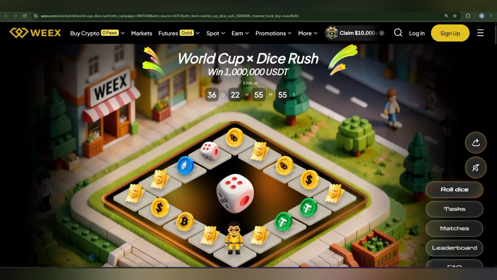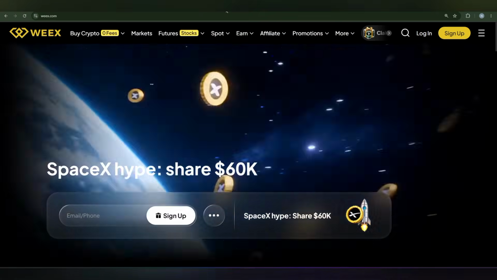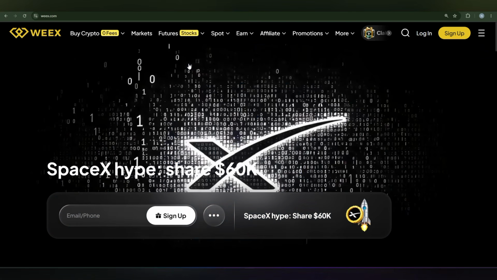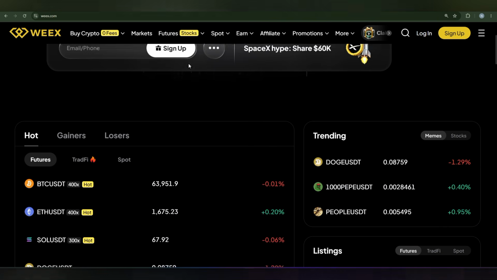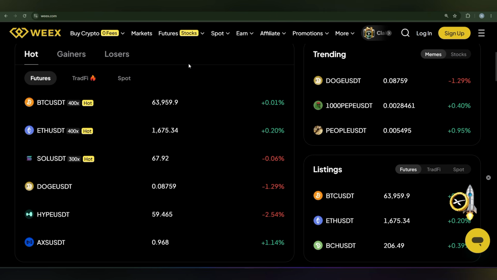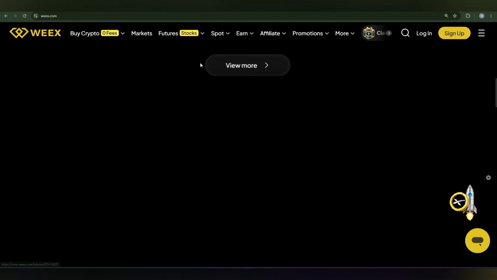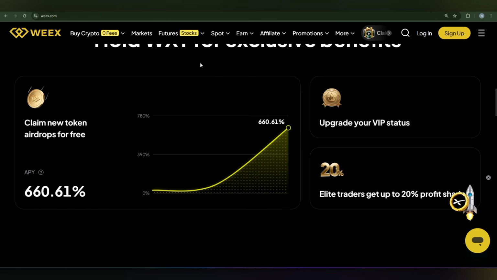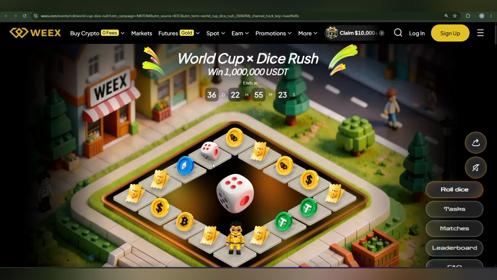Before we jump into this event, I want to tell you what the WEEX platform is. This is a cryptocurrency exchange platform that provides access to various crypto-related services, like market analysis, including spot and futures trading, and community events. The platform regularly launches promotional campaigns and event-based activities for its users. Today, the World Cup event is also given here.